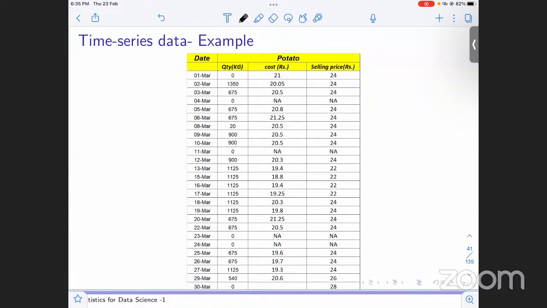In this case, we are keeping track of data over a period of time, not at an instant of time, right? For example, if in the same case we wanted to know what is the cost of potato at the end of month March, then it won't be time series, it would be cross-sectional, okay? But since we are keeping track of this data over the entire month, this becomes time series data, okay?